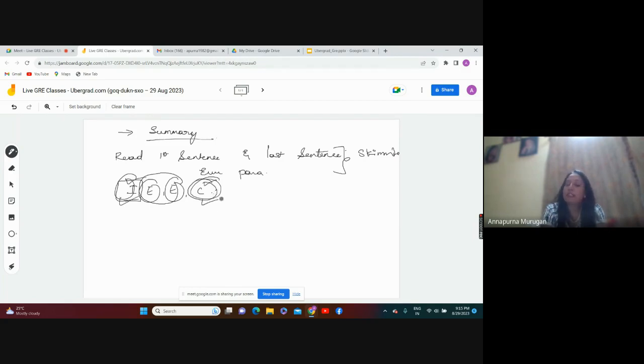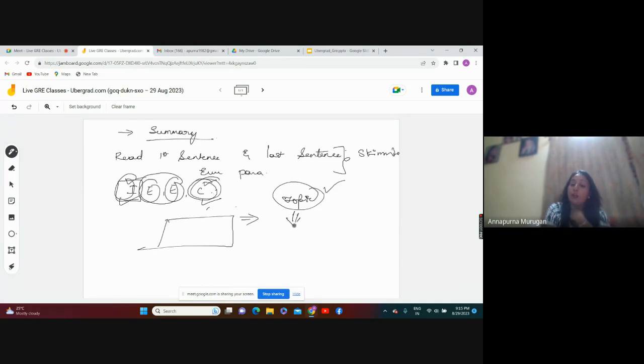In the first sentence and last sentence, the ideas will be covered there. Now, in the first paragraph only, you will get the hint of the passage. What is the hint of the passage? Basically, what is the topic of the passage? You will come to know.